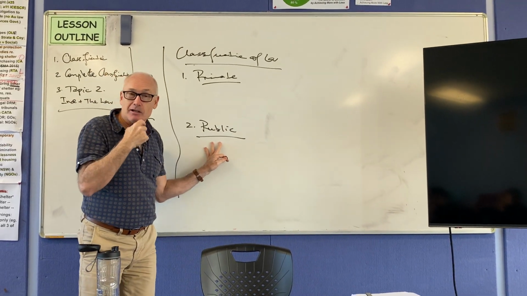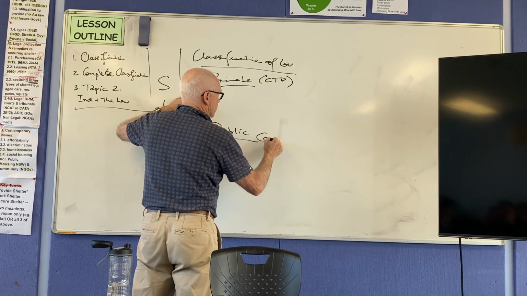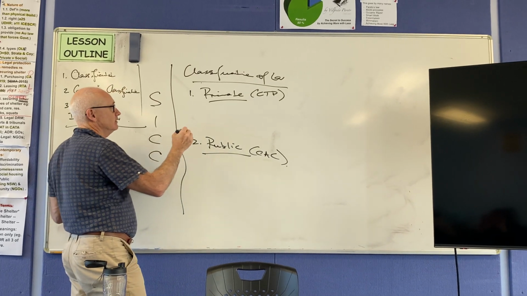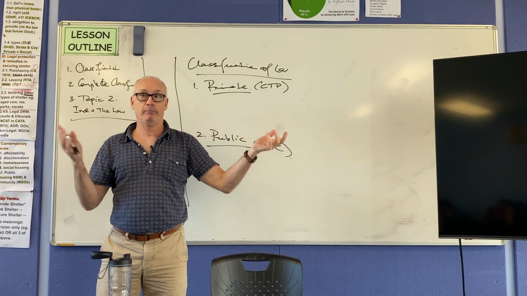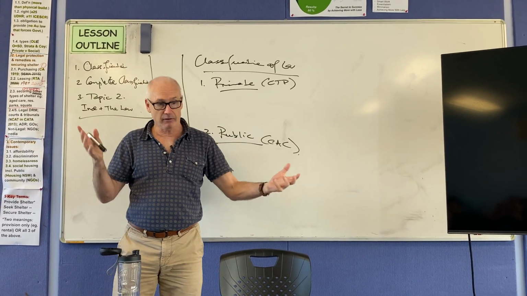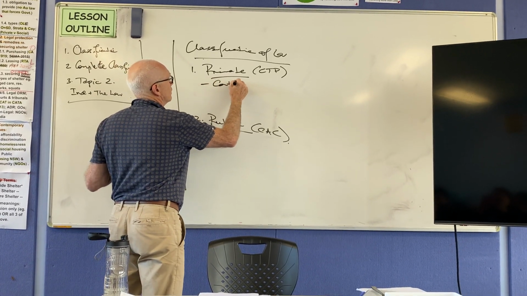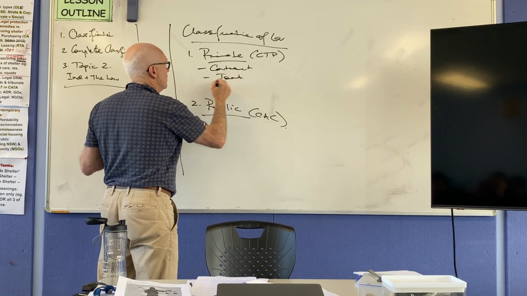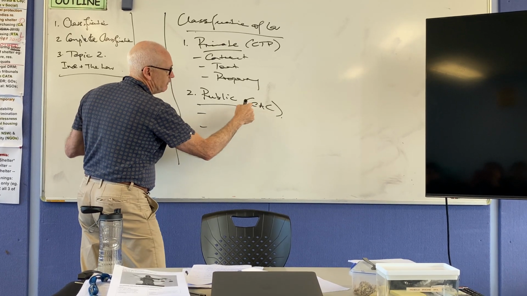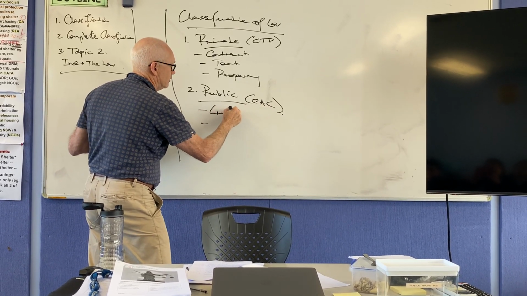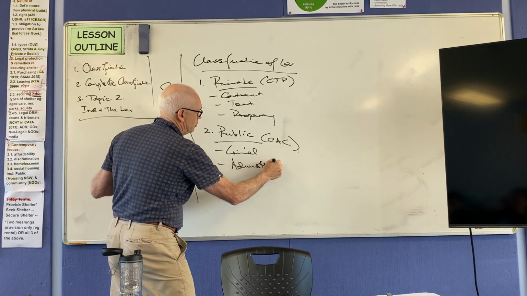And public. Okay? Private. Within each of those, we need to remember three. See how simple it is to remember the two broad categories. Private, public. Well, they go hand in hand. They must be everything. Private, public. Okay? Within private, we have three. Contract law. We'll come back and cover each of these in a moment. And property. Within public, we have three. Covered by CAC. Excellent. What's the third one? Constitutional. Constitutional.